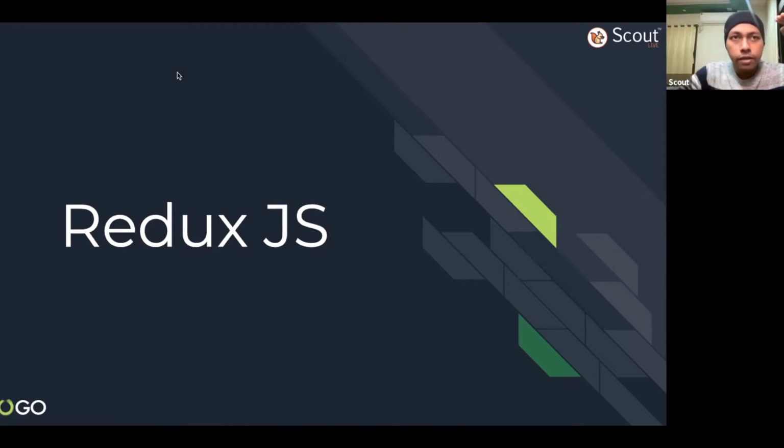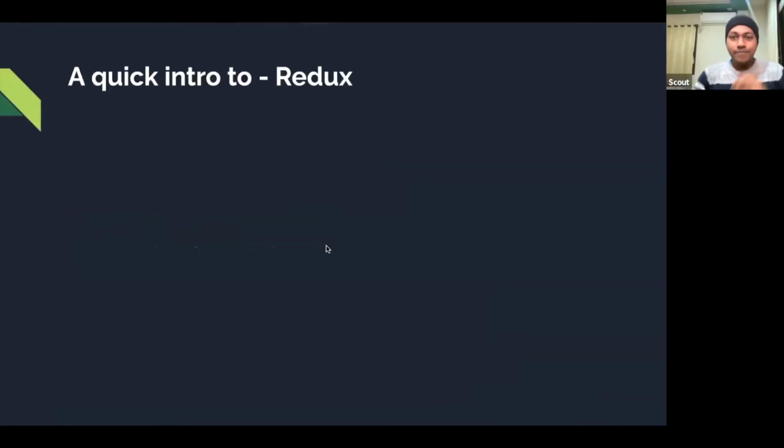Because whenever you refresh the page, if you hit the refresh button or Control R on your keyboard, that whole data gets reset. There is no persistence for the data, so that is why I cannot compare it with a database. But yes, we will see it in action. In today's session, I will show you in live coding how Redux works, and why it is important to use Redux in large applications. So let's get started.